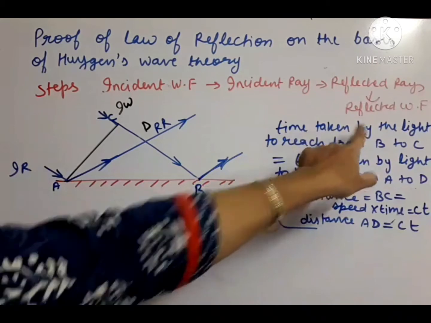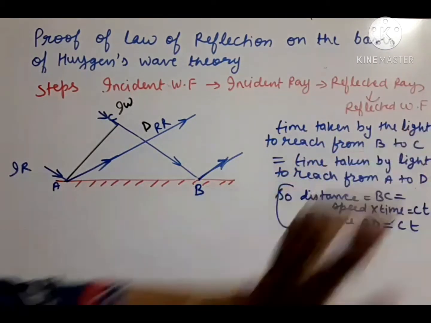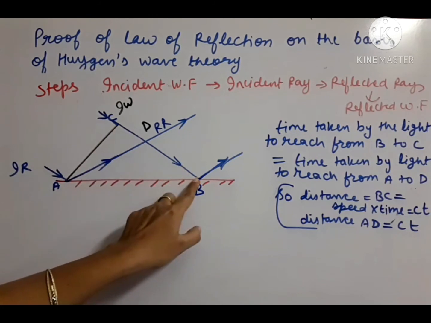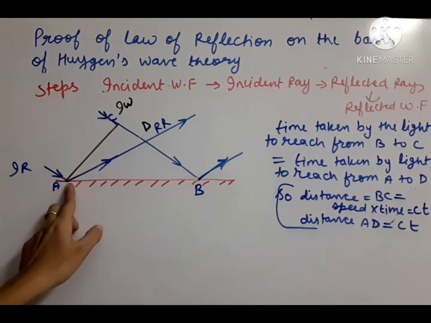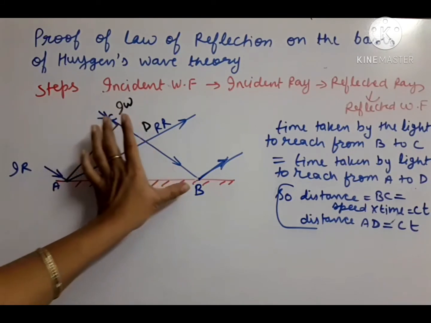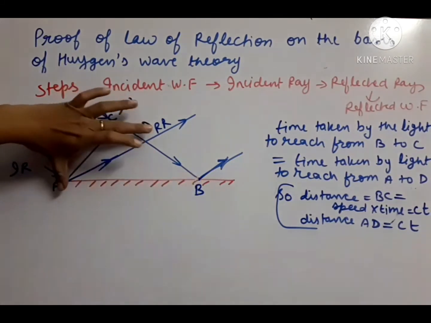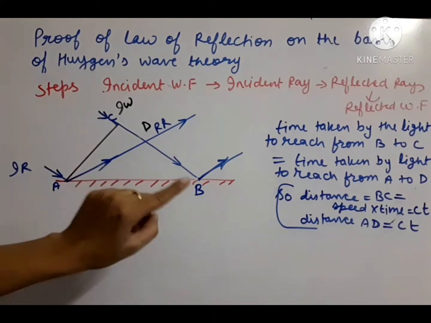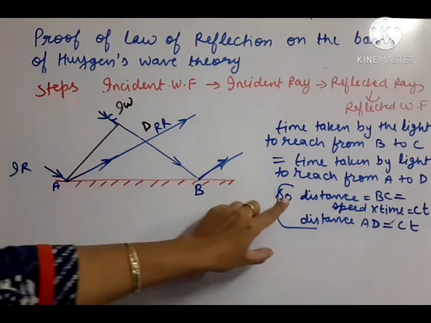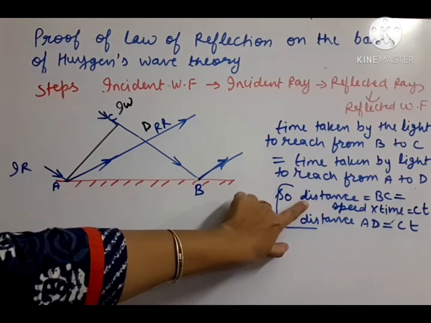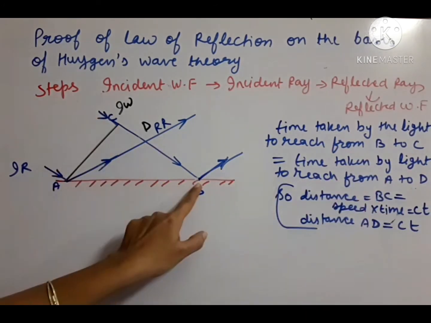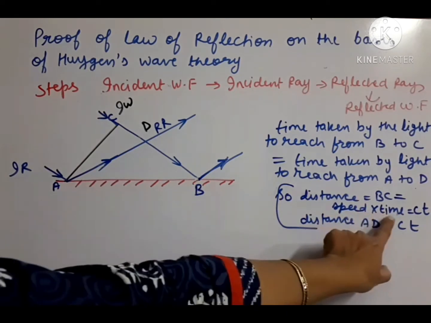Whatever time the light takes to reach from C to B, the same time should be taken by the light to reach from A to D. The time taken for this and the time taken for this should be the same if they are secondary wavelets. So what we have to do: distance BC, if we calculate it, is speed into time.